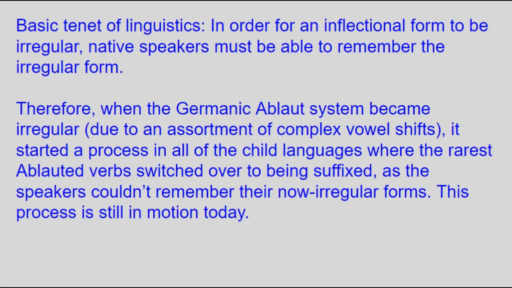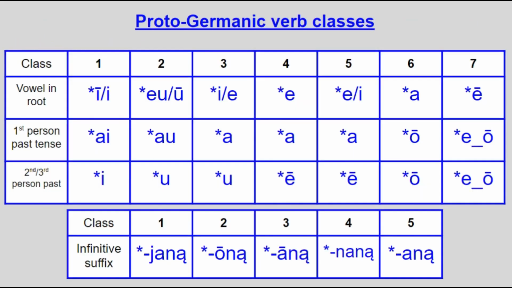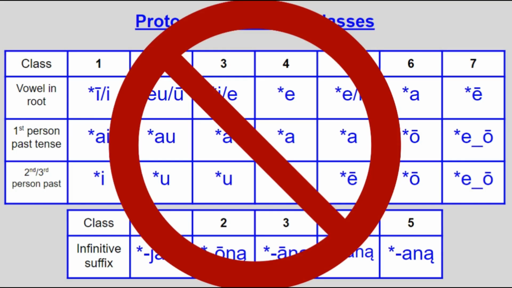As for how all that turned out in the modern languages, there are going to be a few changes. For one, the ablaut verbs have become gradually less common, as due to various sound changes and such, the pattern became irregular, and with that now being the situation, people can only remember the most common irregulars. Therefore, forget about the verb classes from Proto-Germanic. Modern verb classes are completely unrelated to that system.